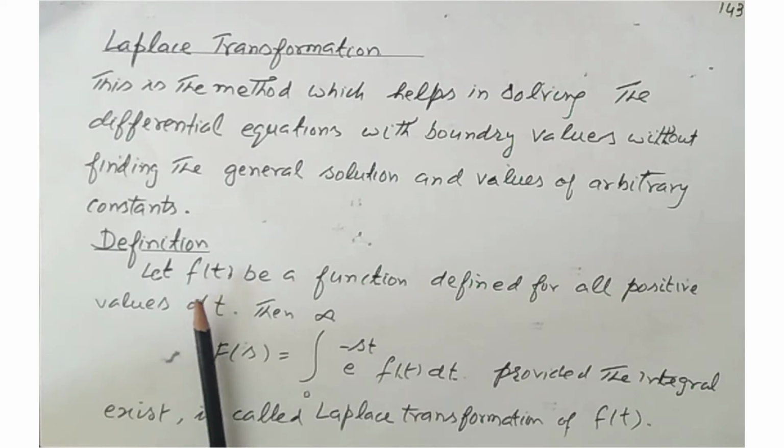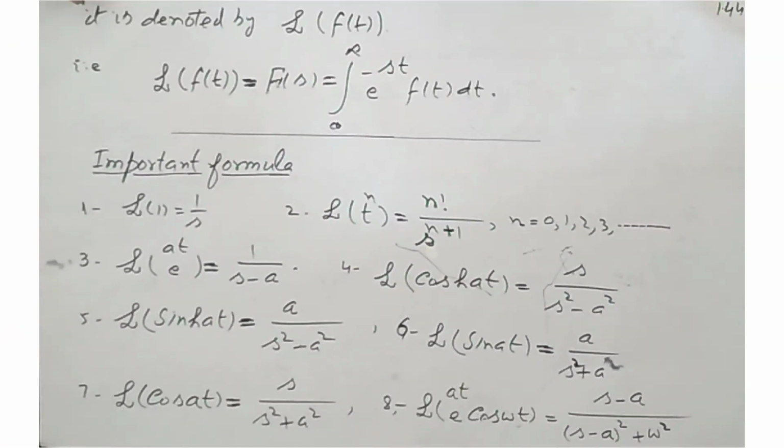This is the function f of t. Now, we use this f of t in this place and then integrate between the limits from 0 to infinity. The value of this integral gives the Laplace transformation. The Laplace transformation is denoted by the symbol L of f of t. This is a symbol for Laplace transformation. L of f of t equals F of s, and this is equal to the integral from 0 to infinity of e to the minus st f of t dt.